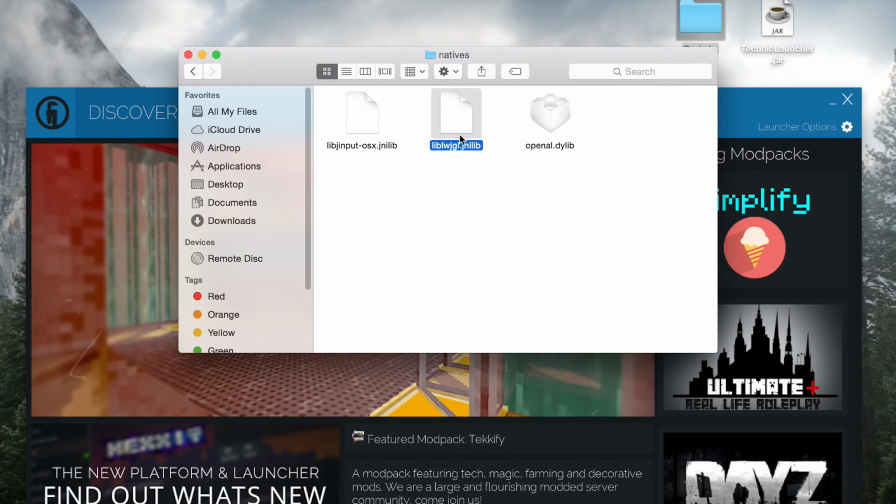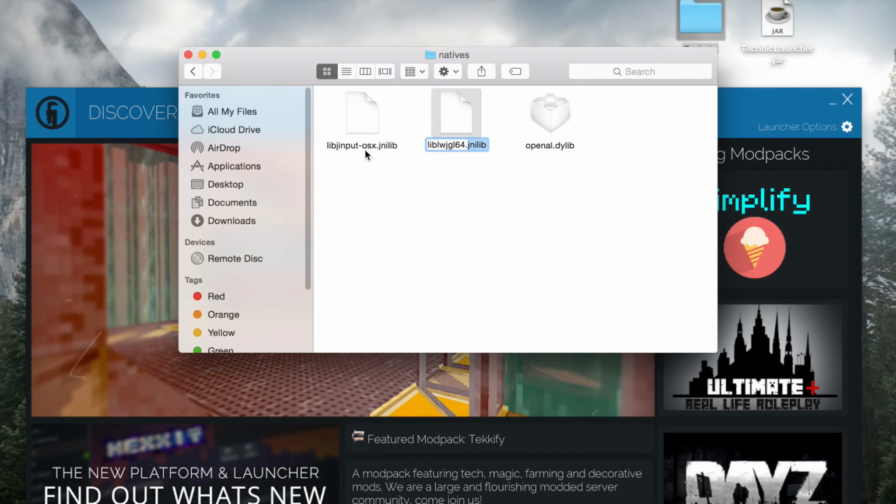Some of you guys might have more than one of these files. It is perfectly okay. For you guys, you'll have to rename all of these files, but if you just have one file just like me, you'll want to rename just one file. As I said, you'll have to rename it to 64, to LIBLWJGL64. So basically all what you're doing is adding a 64 and changing the extension.